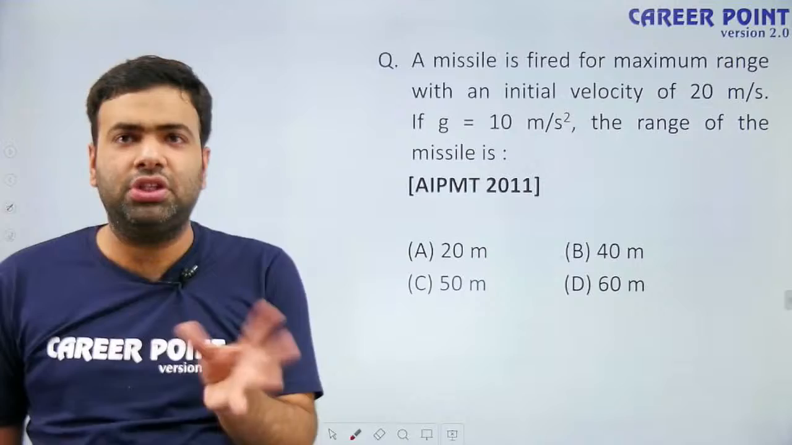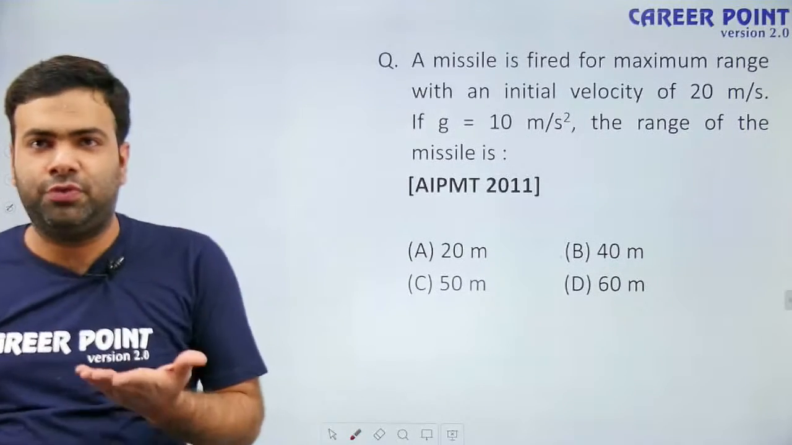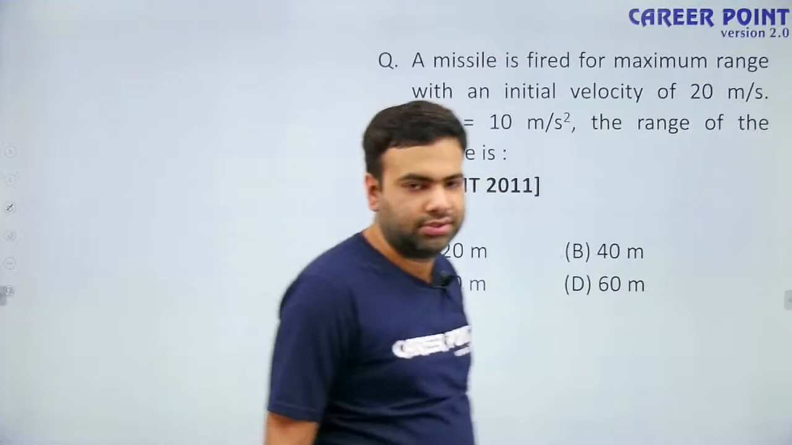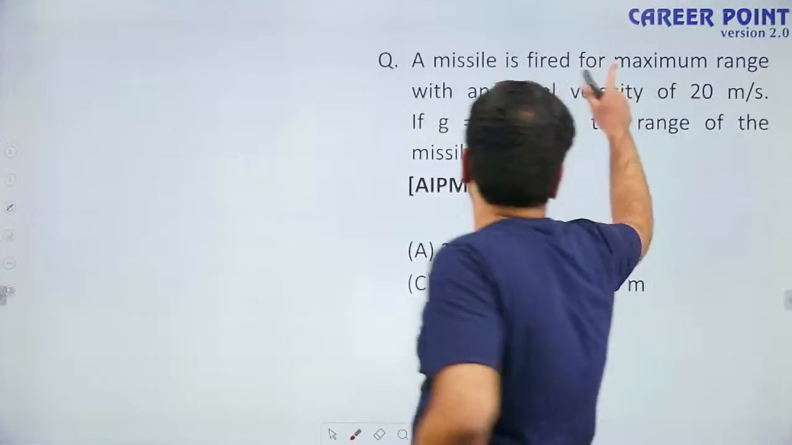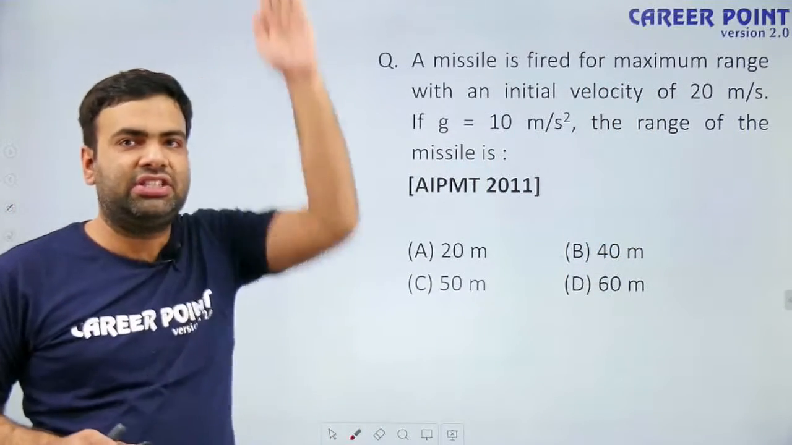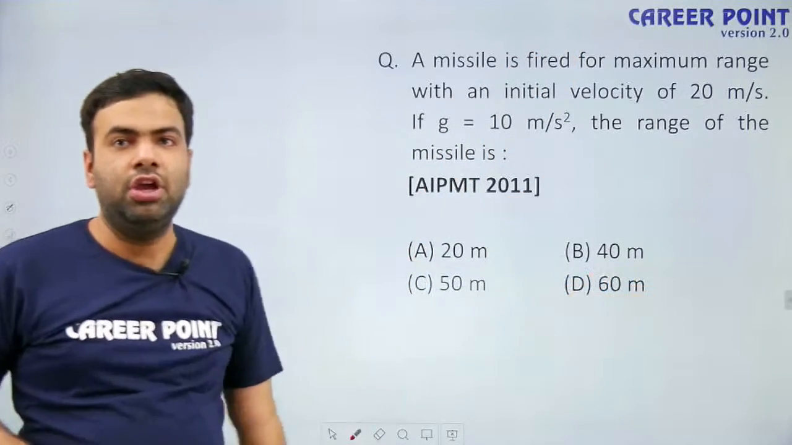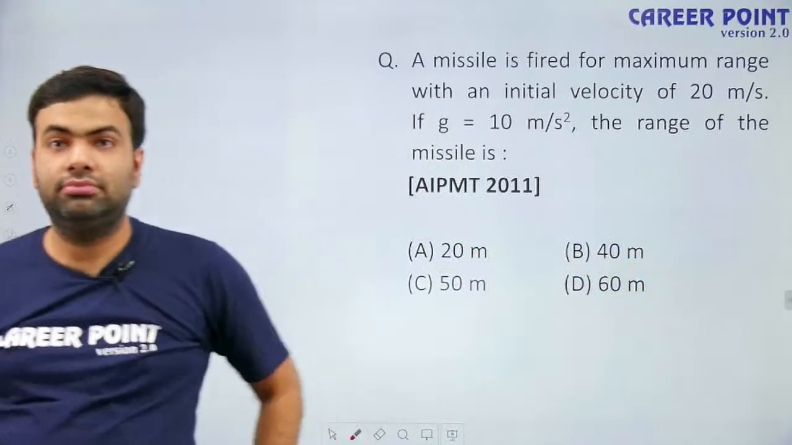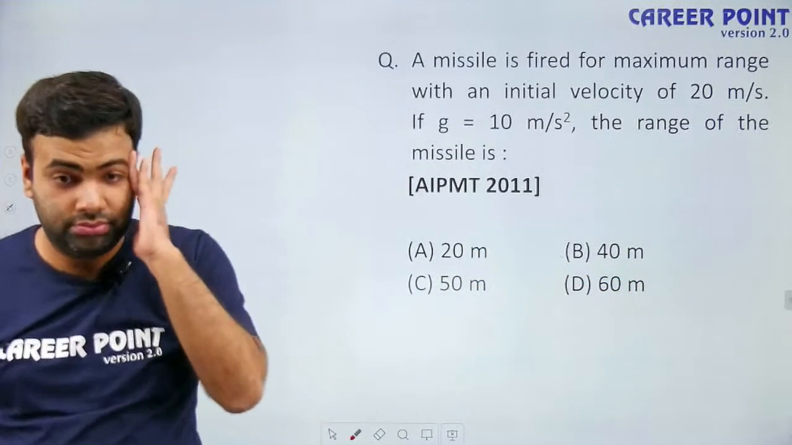There are very little chances of getting a different kind of question, but if you get one, don't worry, I have covered all the types of variety of questions. Now answer this question. A missile is fired for maximum range. That means we can fire the missile in this direction, in this direction, in this direction. In which direction will we get the maximum range? This topic is also covered in the previous lectures of projectile motion.